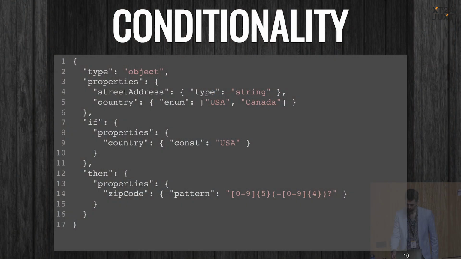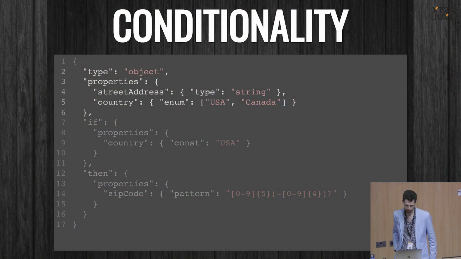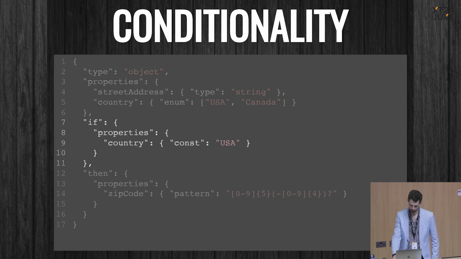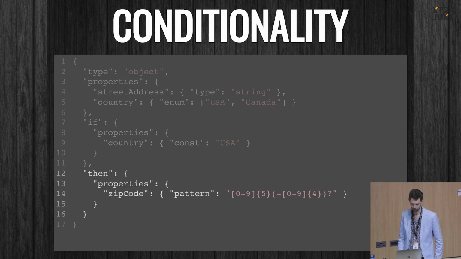And JSON schema can even represent conditionality. In this example here, we have an address in either the USA or Canada. And we can say, if the country is USA, then you need to provide a zip code which matches this zip code pattern.